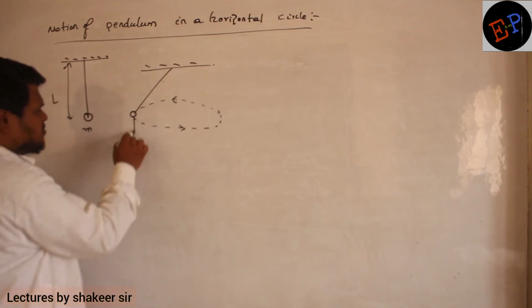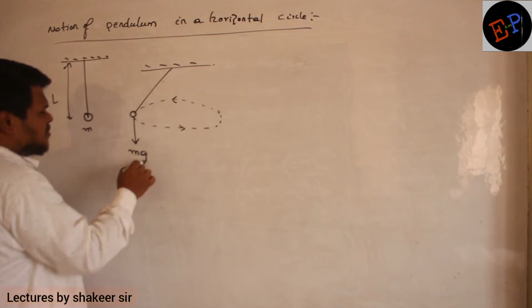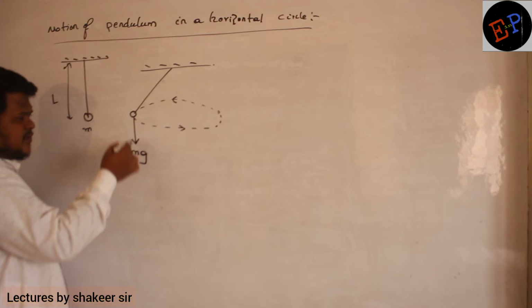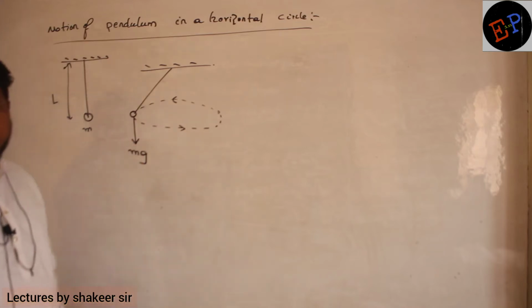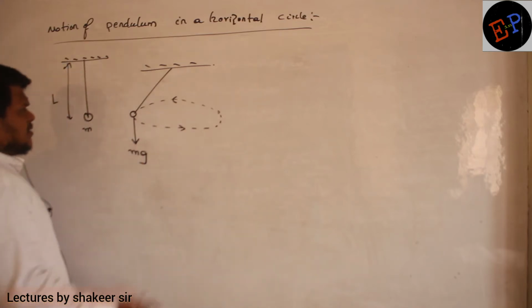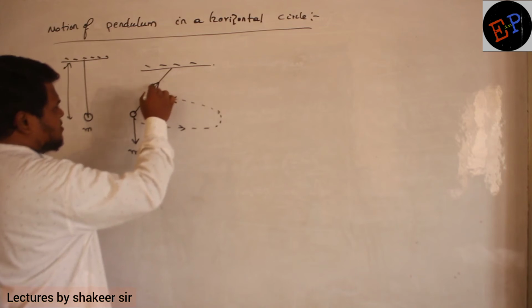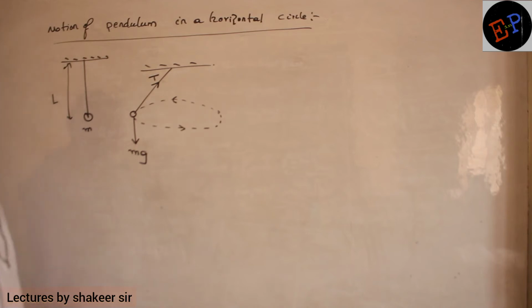So the weight of this pendulum, mg, will be acting downwards, no? The mass of the bob is m. So weight mg will be acting towards the center of the earth. Still, tension T will be developed in this string. So tension T will be developed in this string.